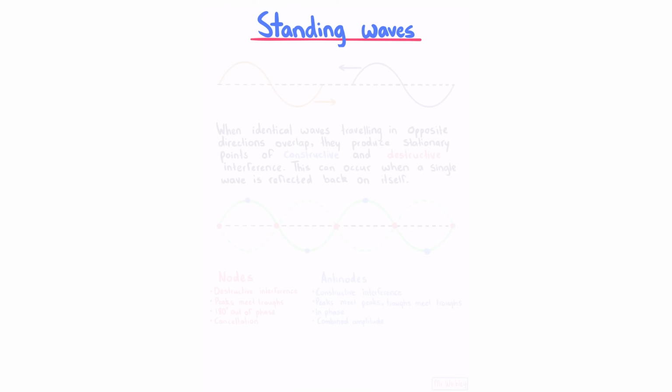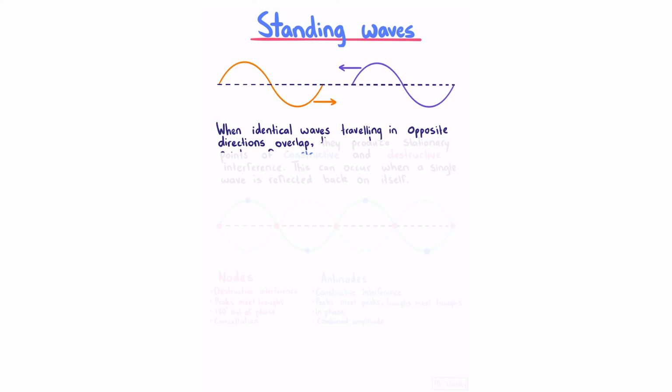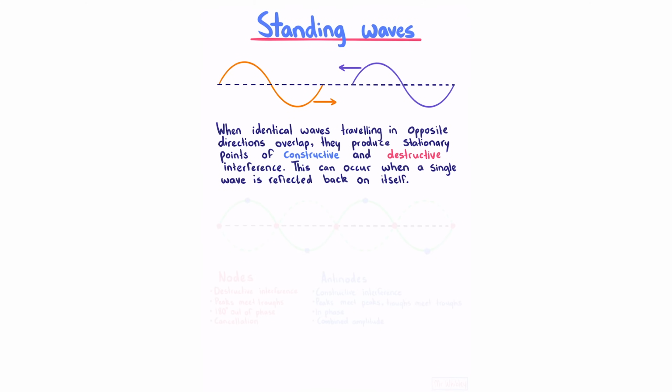Standing waves. When identical waves traveling in opposite directions overlap, they produce stationary points of constructive and destructive interference. This can happen when we have two separate sources, but this can also occur when a single wave is reflected back on itself.